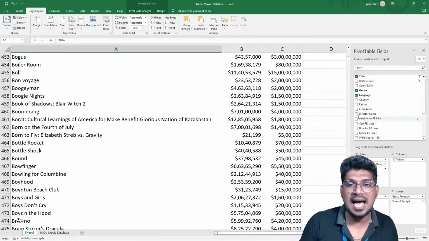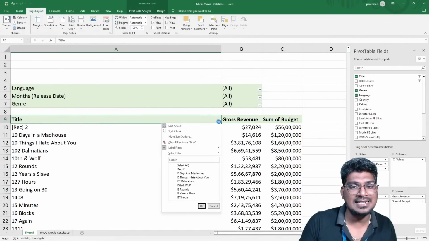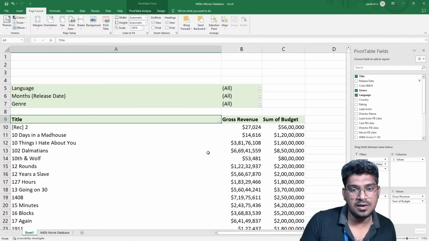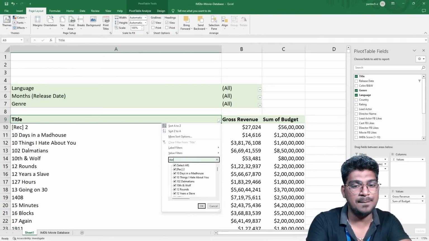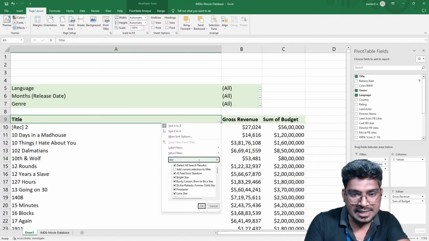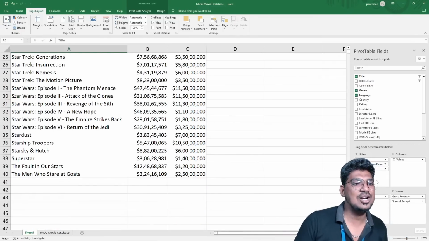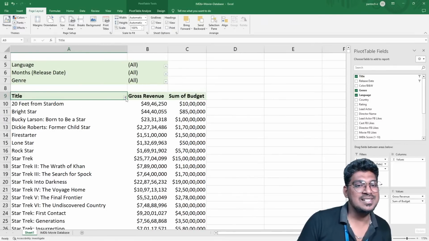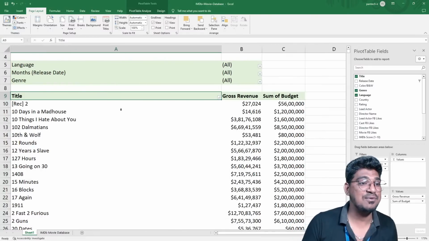Okay, right. So this is all about this particular label filter. And if you want to filter with text, for example, clear the filter, and if we want to filter with the text, for example, star. If I select this particular star, you can see it is going to start with the stars. It is automatically going to be selected here. So this is the way of selecting and filtering.